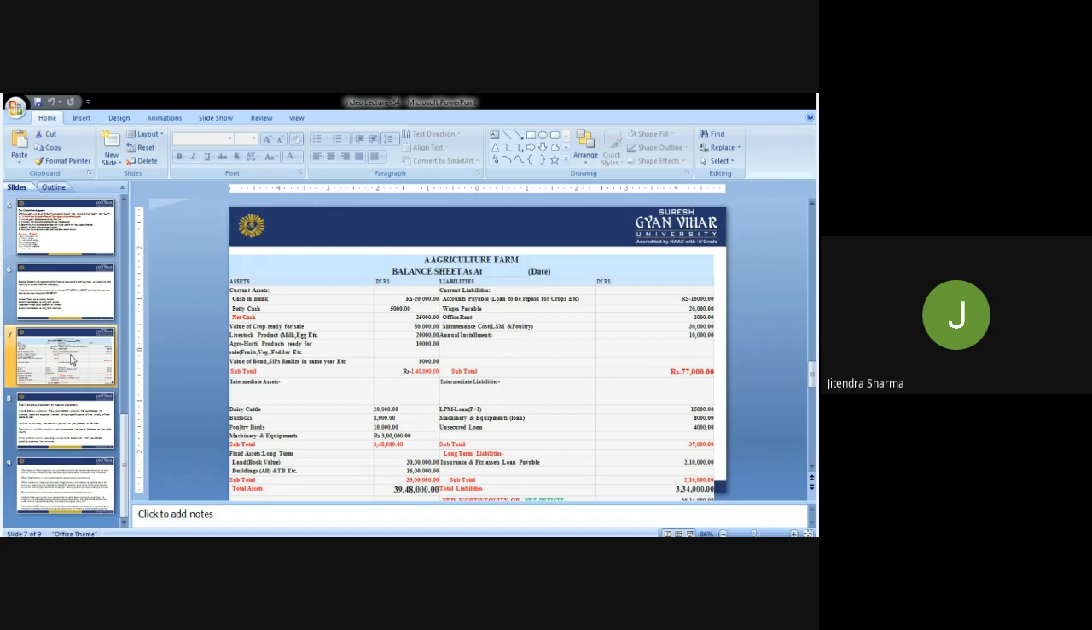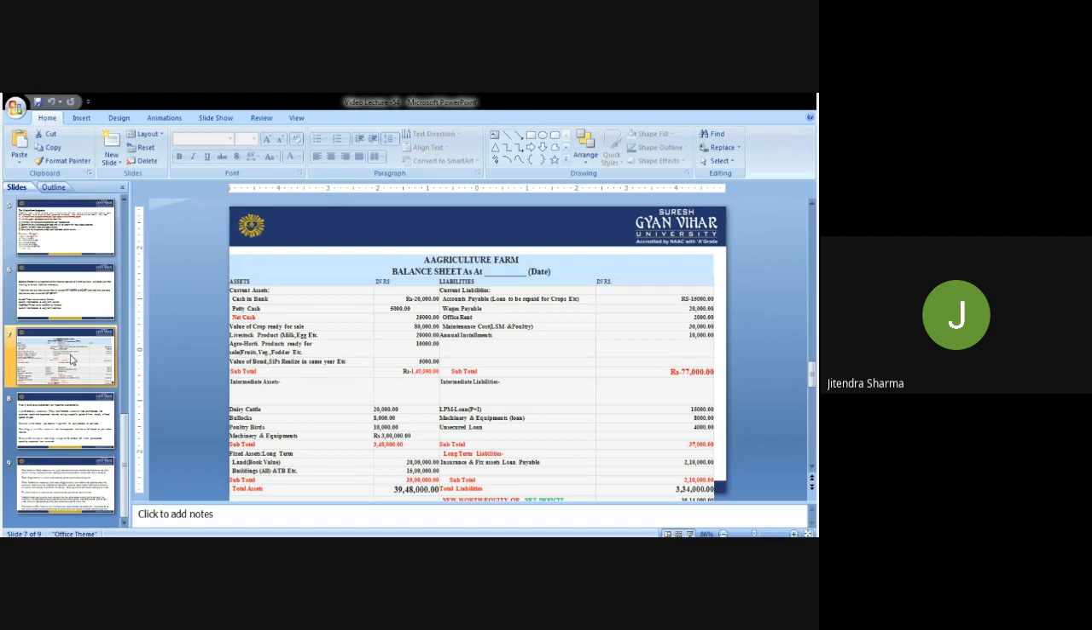LPM loan, if he has taken a loan for the animals, that is 50,000 rupees. Machinery equipment loan 8,000 rupees. Unsecured loan, if he has taken 4,000 rupees, it means here the 37,000 rupees is the intermediate liabilities. It means that thing he was supposed to pay, but not immediately, after 2-3 months, after a year, like that. Then finally we have long term assets and long term liabilities.